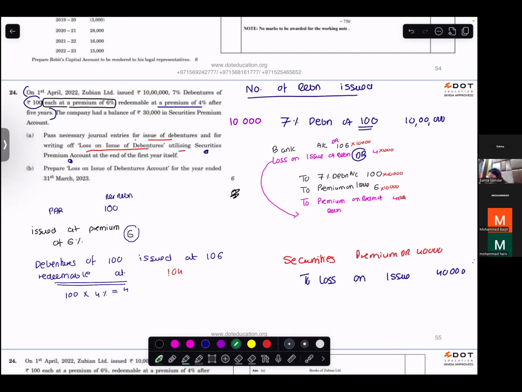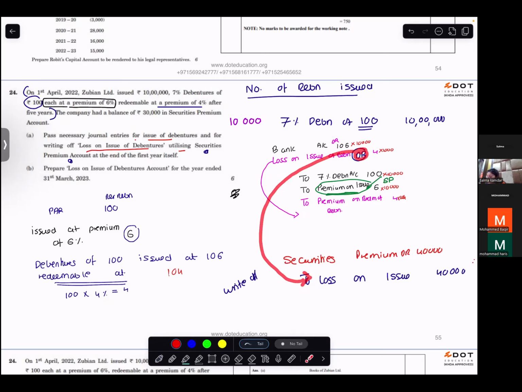I wanted you to understand this fact very clearly. Premium on issue of shares is also called securities premium. So you're writing off the loss. This is the entry to write off the loss. When you're writing off the loss, you just write this loss on the opposite side.